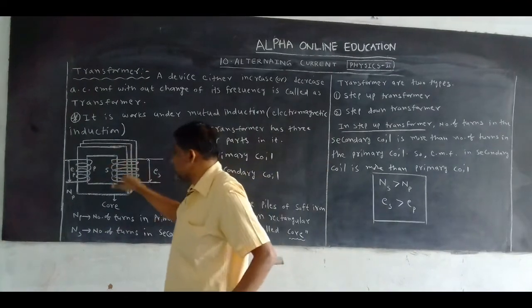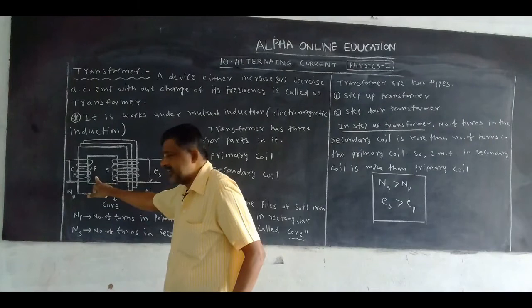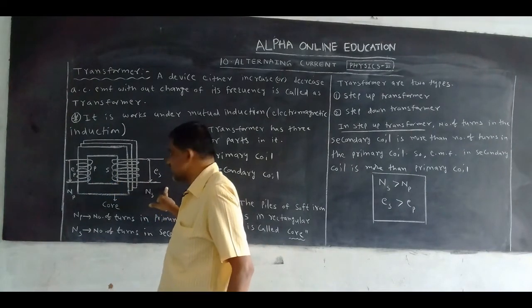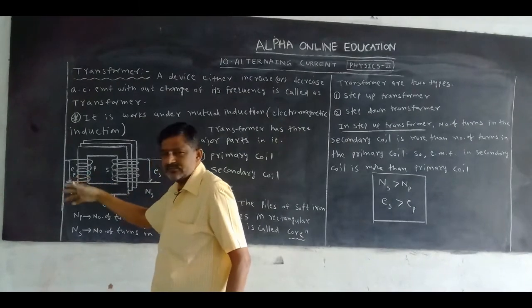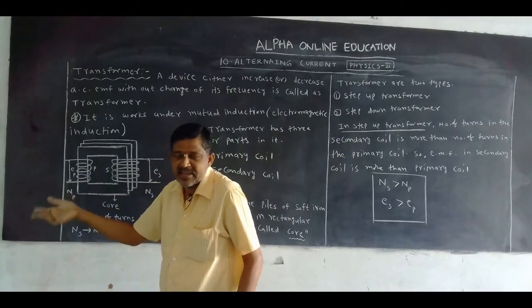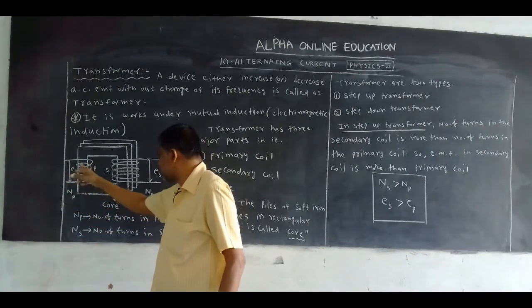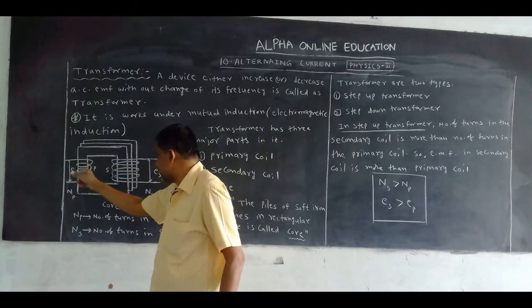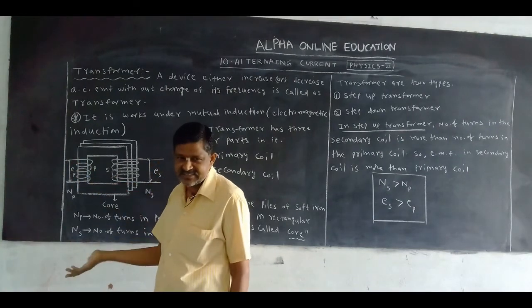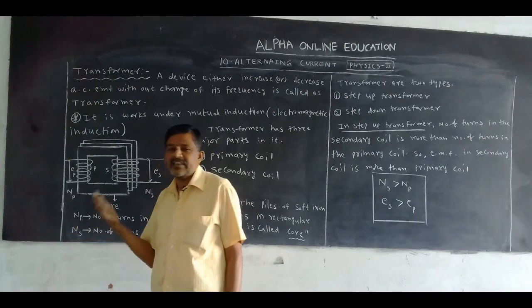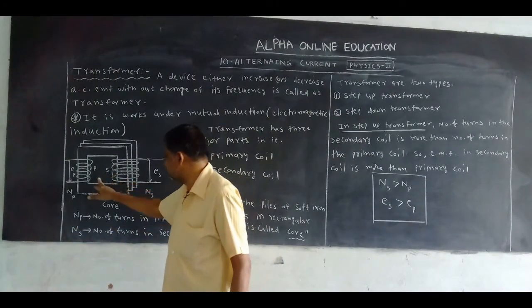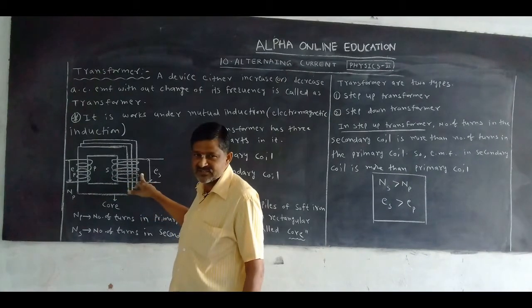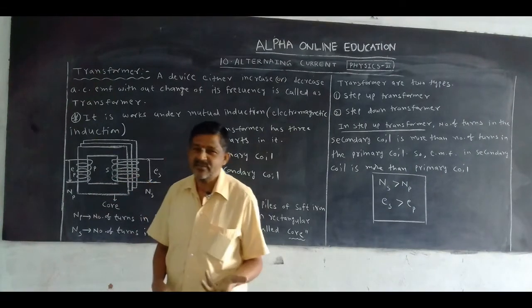Now, this is the core. On this side we take the primary coil, on this side the secondary coil. Through the primary coil, AC current flows along its axial line. A varying magnetic flux is established. That varying magnetic flux is linked with the secondary coil. In this coil, EMF is established.